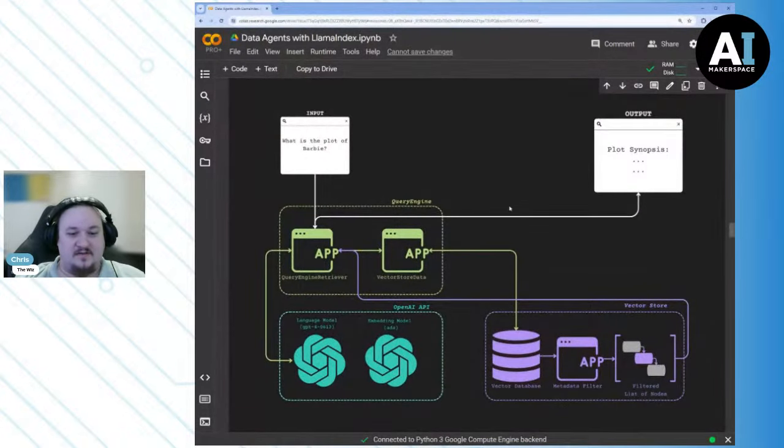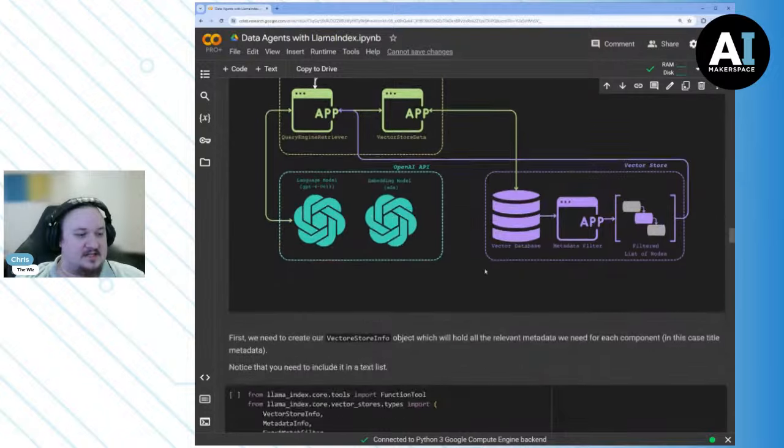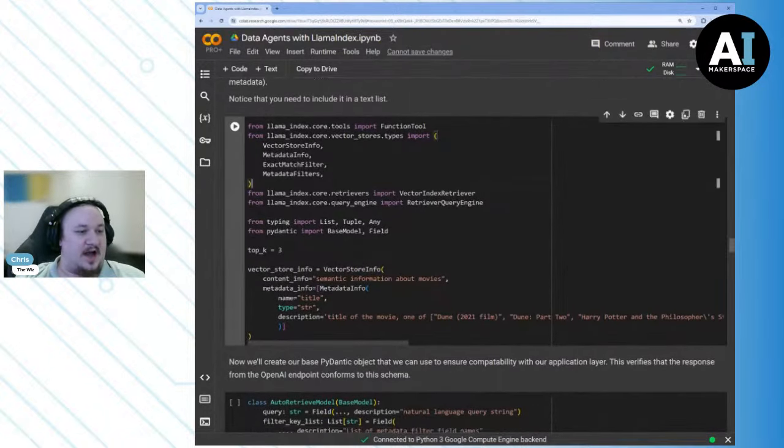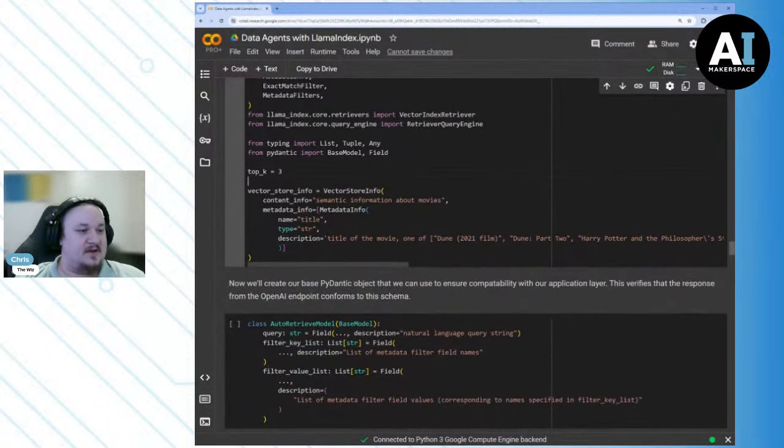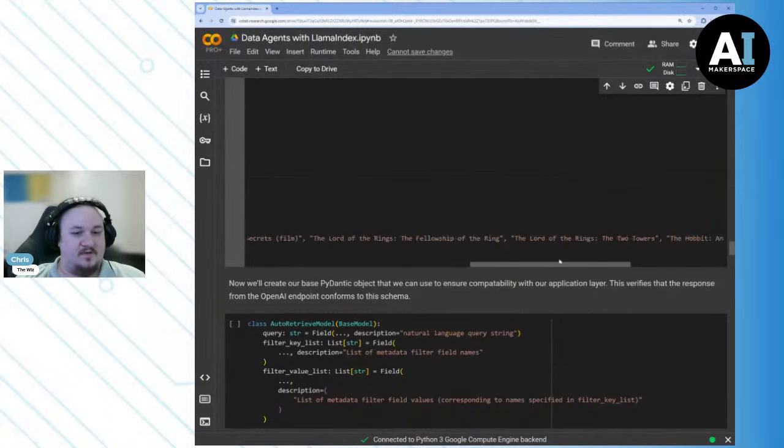Got an image here that you see in the slides. Basically, all this is saying is we're going to do some filtering before we return our list of potential context. And this filtering is going to be based on our LLM's decision. So when we go to our actual implementation here, you'll see that we have this vector store info. This is a collection of metadata, which is going to include the title of all of our movies, right?